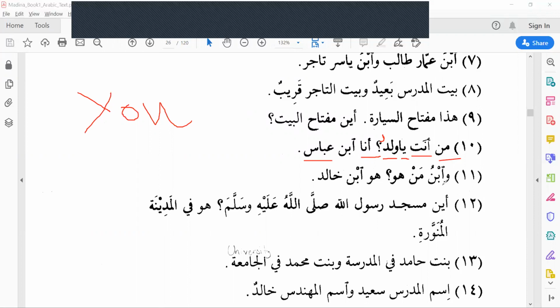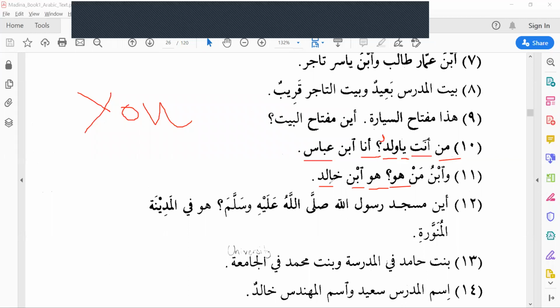Next. Wabnu man huwa. Qalamu man means whose pen. That means wabnu man means whose son. Ibnu means son, man means who. Wabnu man huwa, whose son is he? Huwa means he. Huwa ibnu Khalidin.